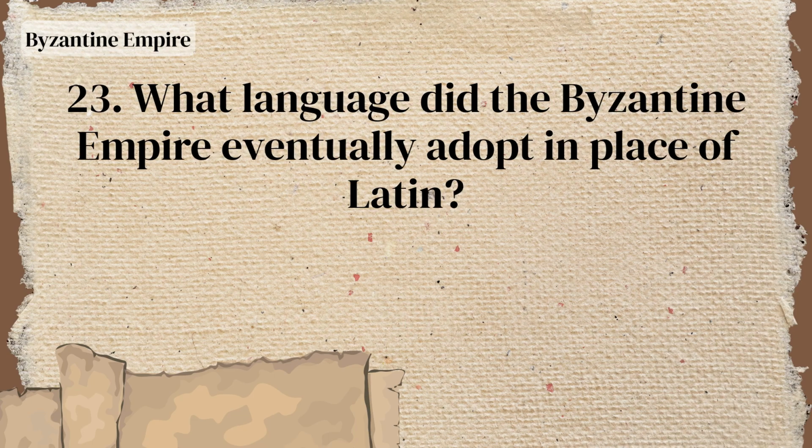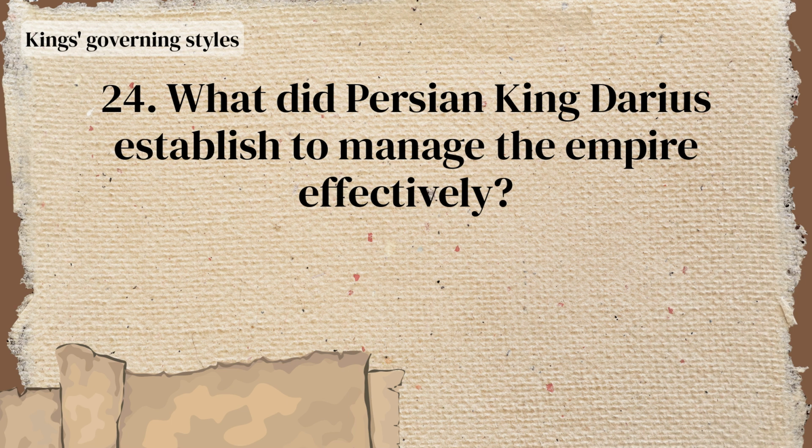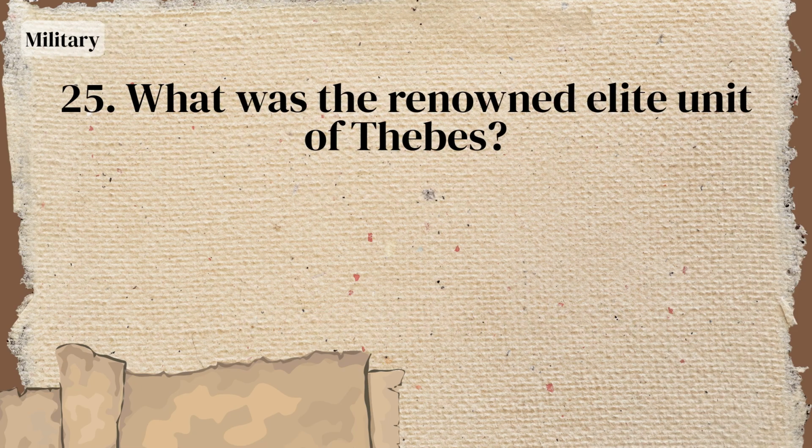Leonidas I. What language did the Byzantine Empire eventually adopt in place of Latin? Greek. What did Persian King Darius establish to manage the empire effectively? A network of roads. What was the renowned elite unit of Thebes?